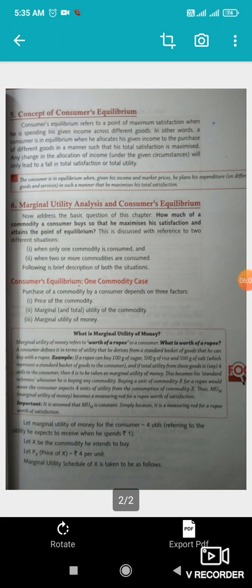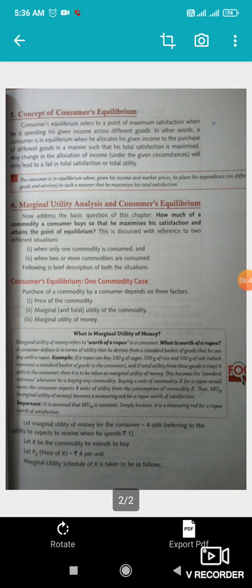In the one commodity case, the purchase of a commodity by a consumer depends on three factors. The first one is the price of the commodity, the second one is the marginal utility of the commodity, and the third one is the marginal utility of money.